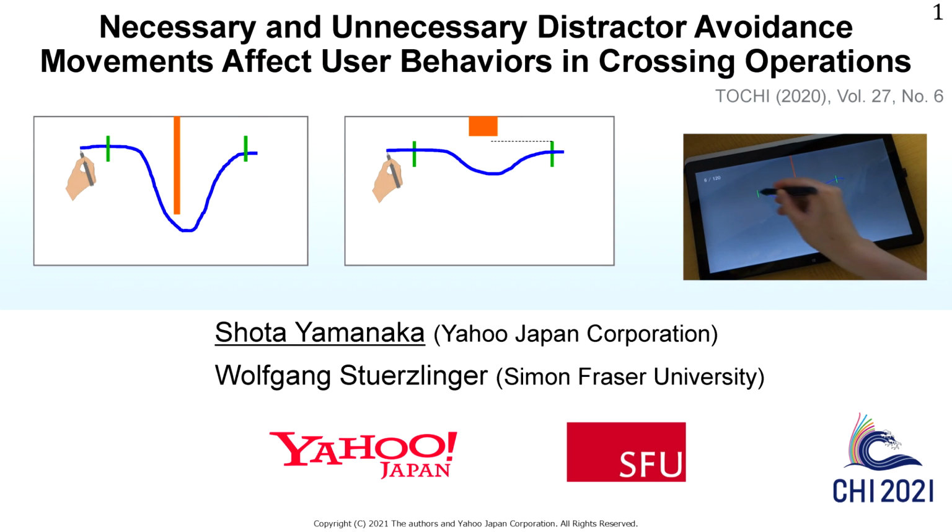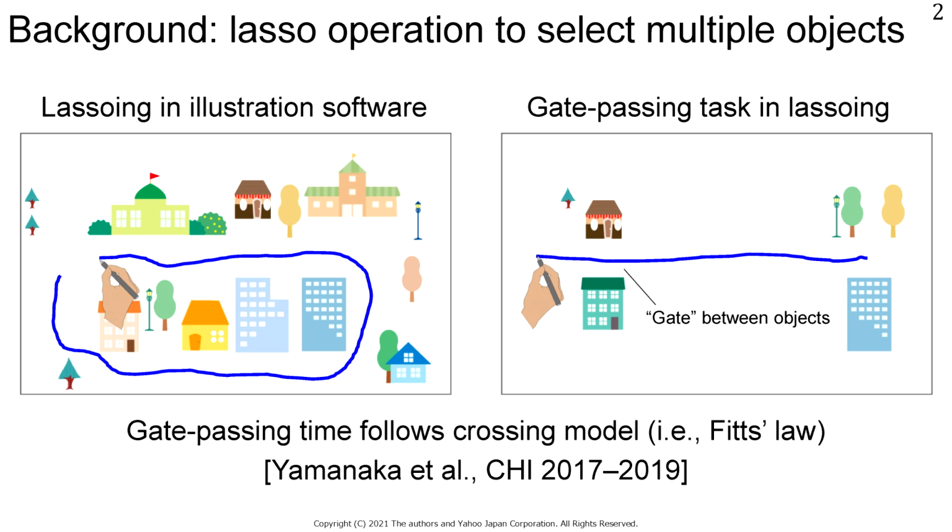In this study, we investigated the user performance on goal crossing operations where users have to avoid touching distractors. Lasso operations are used to select multiple objects in illustration software, note-taking tools, and presentation tools. When users draw a stroke through a gate between objects, they have to carefully move the stylus to avoid touching